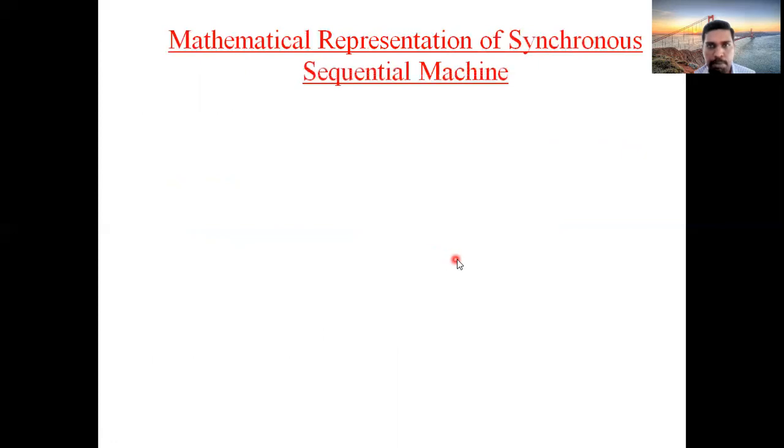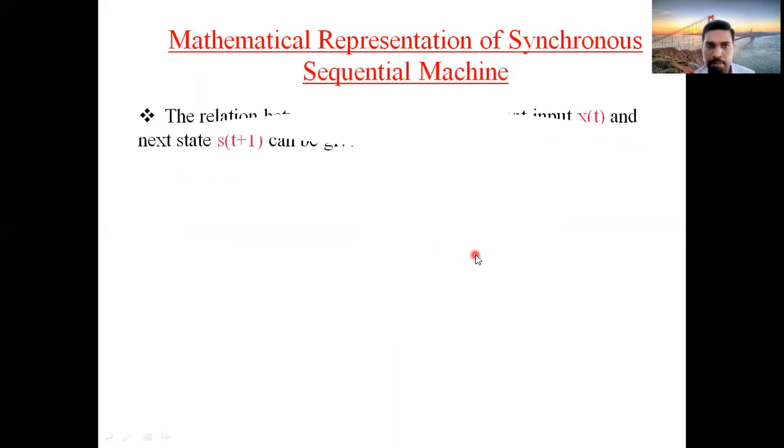Next, the mathematical representation of Mealy and Moore: the relation between the present state, the input and the next state. Suppose S of t is the present state of the flip-flop, X of t is the input, and S of t plus 1 is the next state. If S of t is the present state, t plus 1 is the next state of the flip-flop. Their notations are given here: present state is S of t, present input is X of t, and the next state is S of t plus 1.